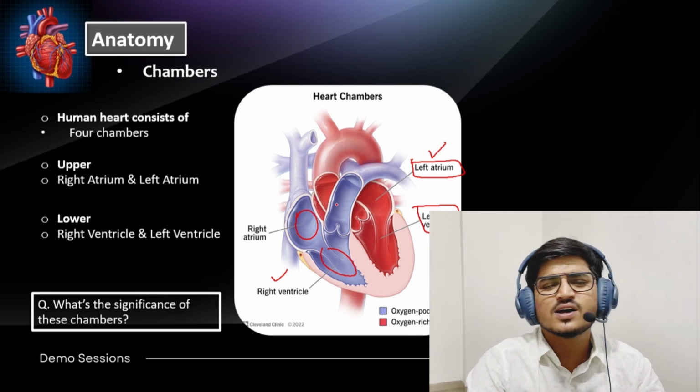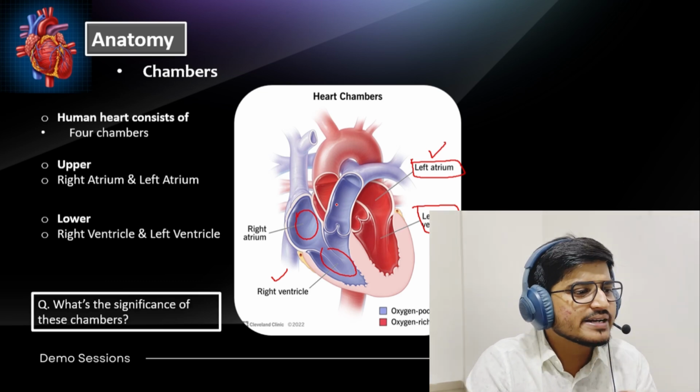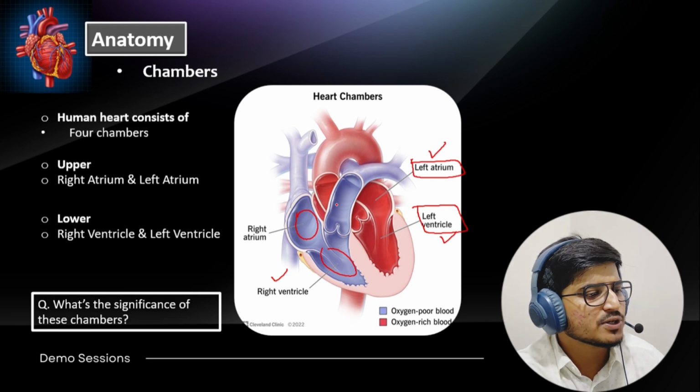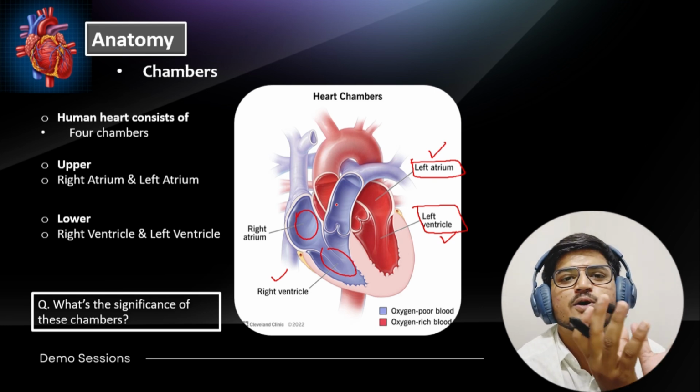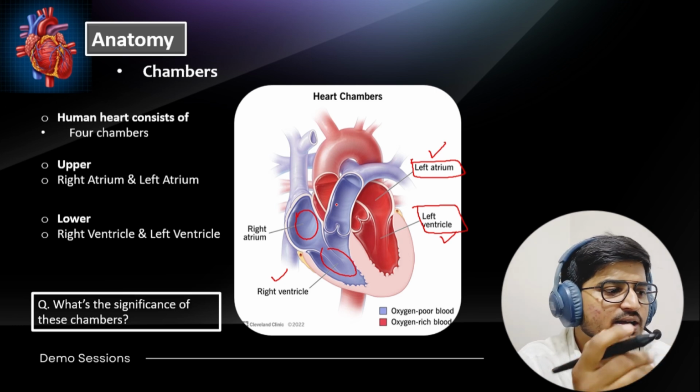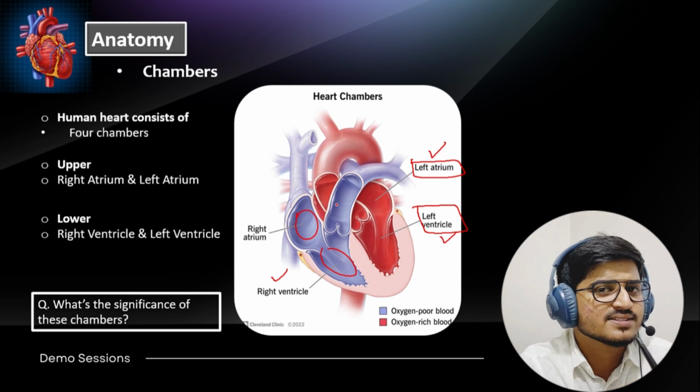Acha, what is the significance of these chambers? Why should there be integrated chambers? Why are so many protected chambers, wall protected and valve protected, required in our heart? It should be a hollow organ, no? Why are there so many chambers? We will find these answers later on.